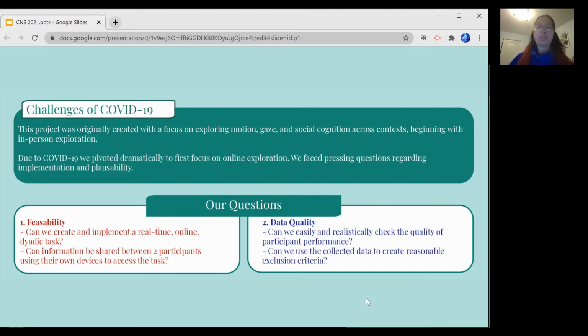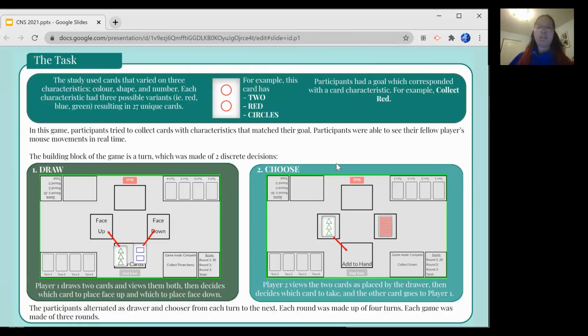Namely, is it possible to create an online dyadic task with real-time sharing of data accessible by personal devices? If we cleared the hurdle of implementation, could we create criteria to check for participant performance quality? The task was programmed in LabVance and is a simple two-player card game.